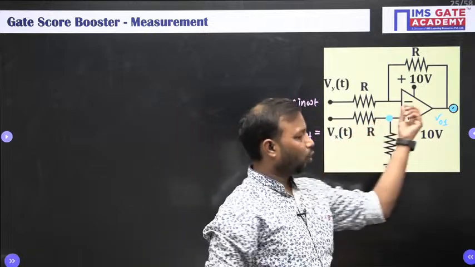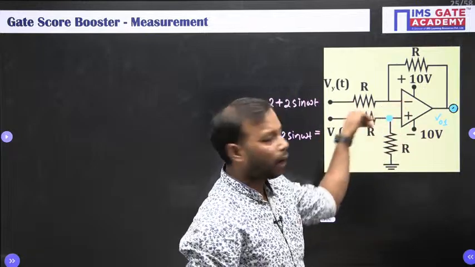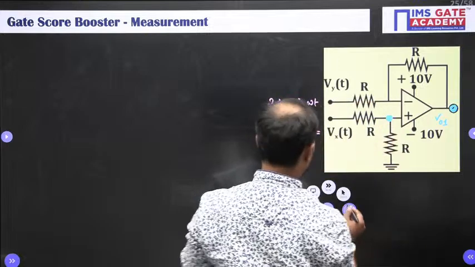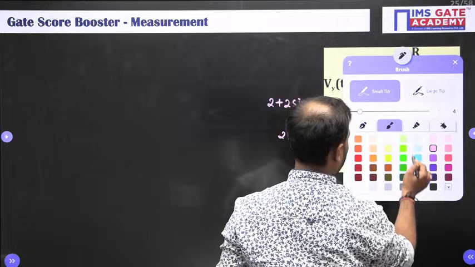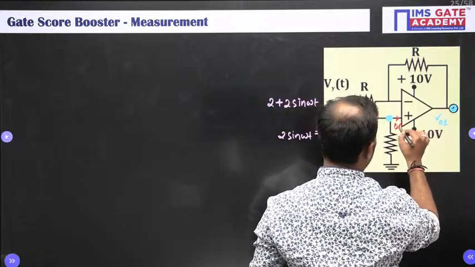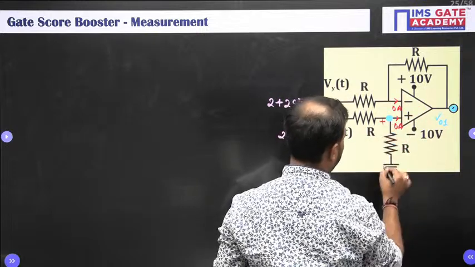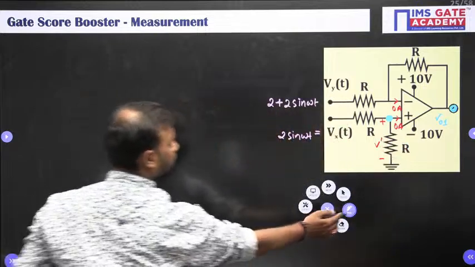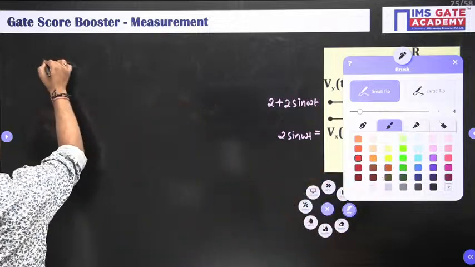See, as I told you, your op-amp is ideal. It means that no current is going to enter into the op-amp. So here the current is 0 ampere. Again the current here is 0 ampere. So let me take this voltage as plus minus V dash. So what is V dash, my friend? What is V dash?